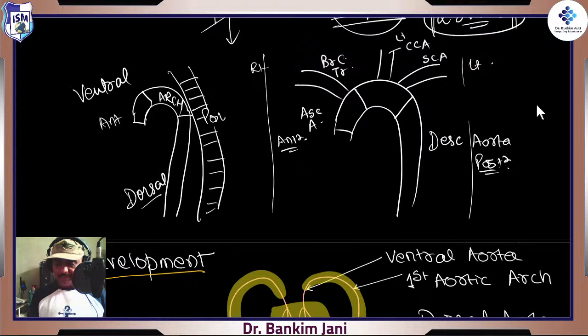This is on the left, this is on the left. Why is it happening like this, right? Because then this divides and this goes. So here the common carotid artery, in case of the right side, goes from the brachiocephalic trunk. So why does it happen that this extra piece is developed, and why does it only go on the left side? What happens to the right side of the aorta?